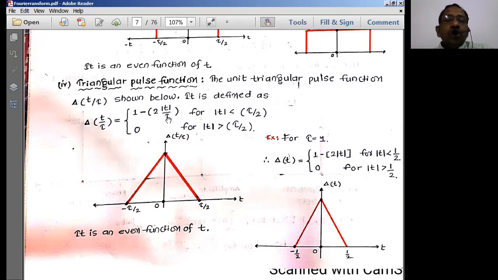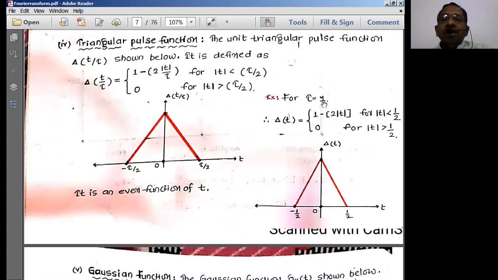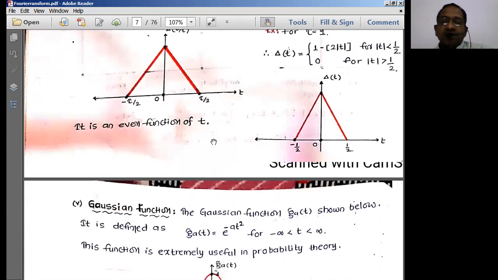If you use a modulus symbol, I will be considering it for both positive time as well as negative time. Now see this. This is an even function. Why is it an even function? With respect to the zero line, this signal is simply a mirror image of this. Therefore, I can call it an even function. Similarly, if I take t is equal to 1, I can simply write it like this: 1 minus 2 mod t, and so on.